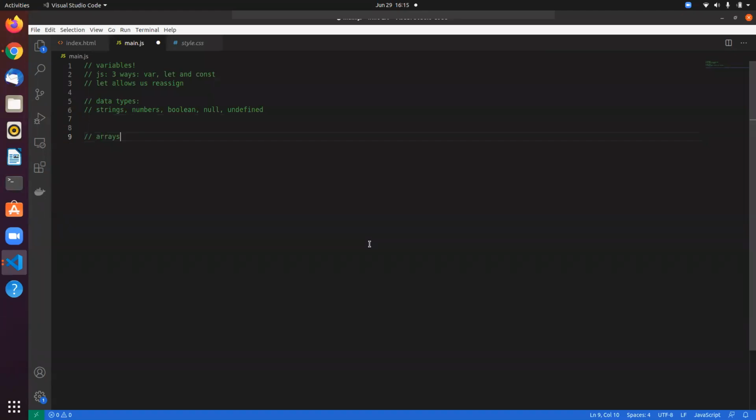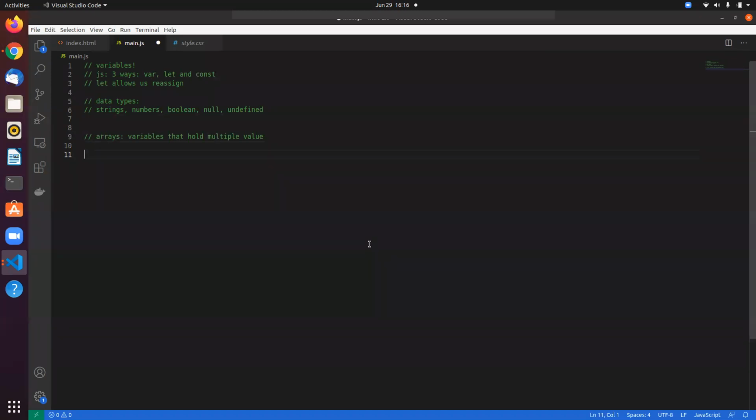Okay, so let's talk about arrays, right? You know about primitive data types. So let's talk about arrays. What are arrays? Arrays are just variables that hold multiple values, right? A variable can have more than one value. If you want a variable to hold more than one value, you can easily use an array, right?